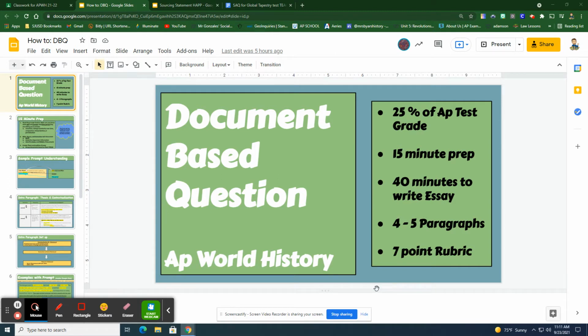You could base the body paragraphs off the multiple impacts. You could base the body paragraphs off continuity and change, and you can base the body paragraphs off maybe the positive impacts and the negative impacts from the diffusion of Islam in the sub-Saharan region. Now, let's go through that really briefly again.